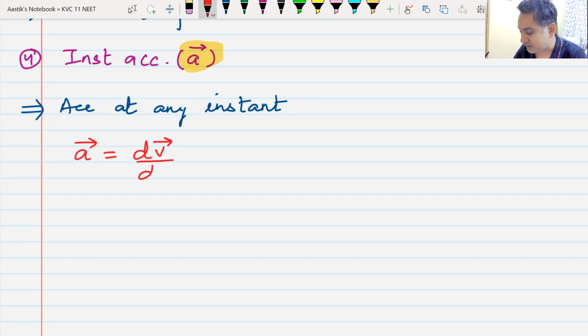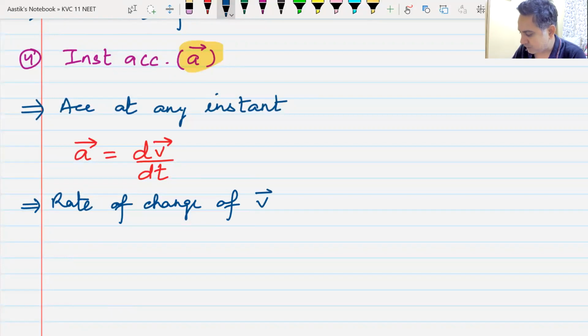Do you understand derivatives? Yes or no? You have calculated derivatives? Differentiation? Well done. Derivative of velocity, so I can also write it like this. It is the rate of change of velocity vector with time.